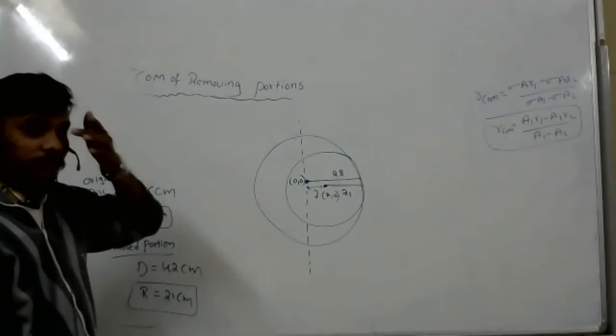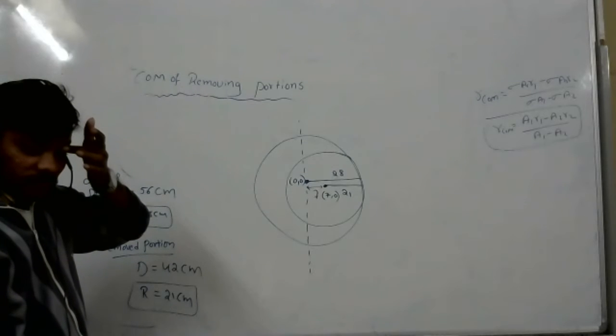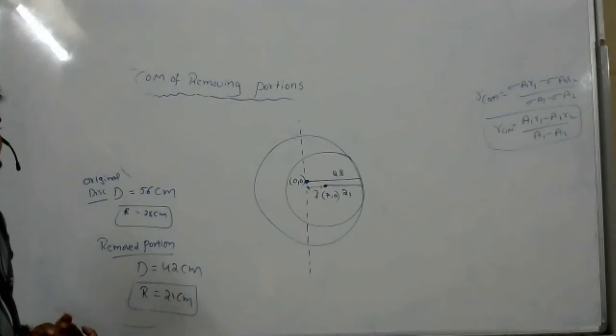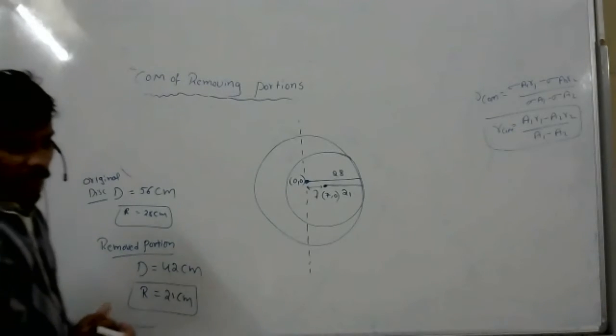Sir, the answer is -9, sir. Did you solve? Yes, sir. Tell me what you did.